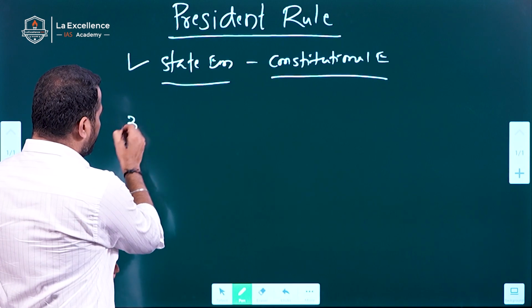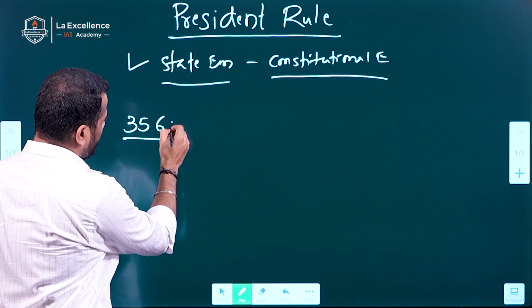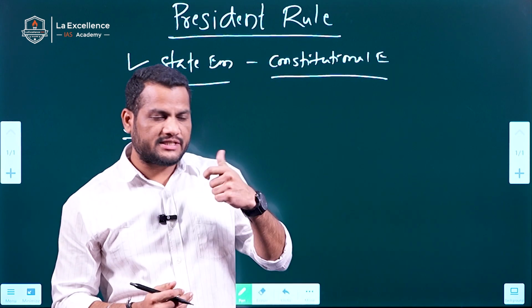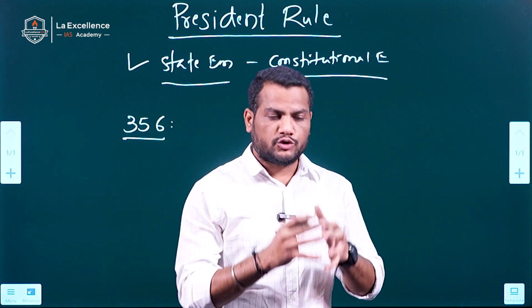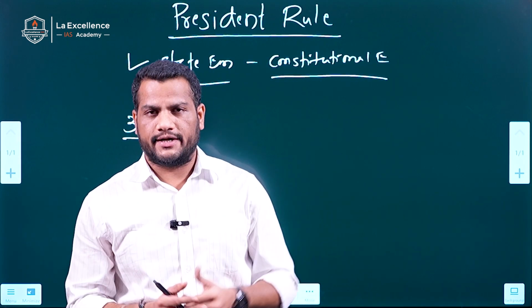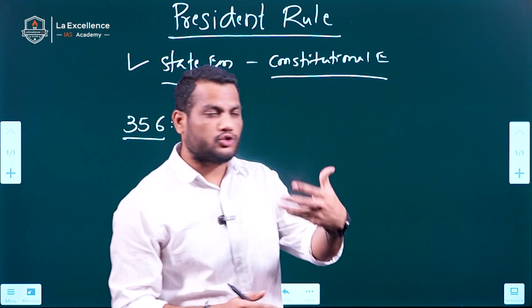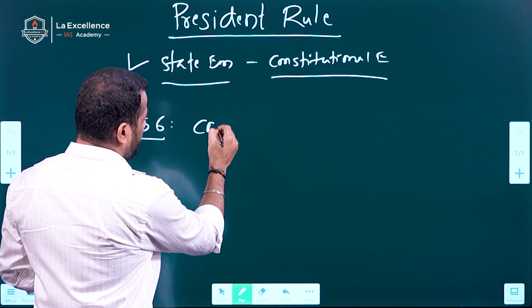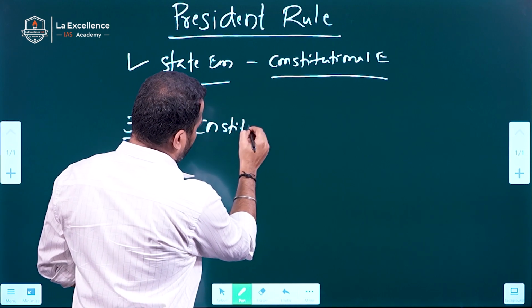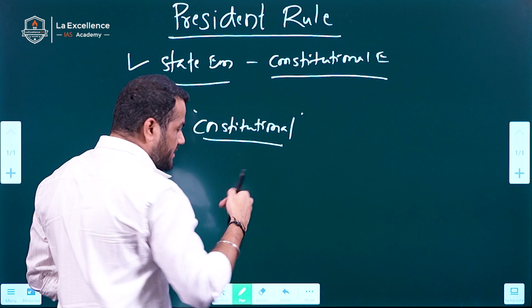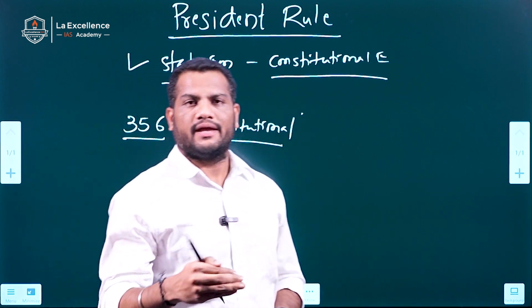The one is Article 356. This Article 356 says that if the president is satisfied that a situation arises in any particular state in which the state government cannot be carried on in accordance with the constitutional provisions, because of this, president rule can be imposed in any state.